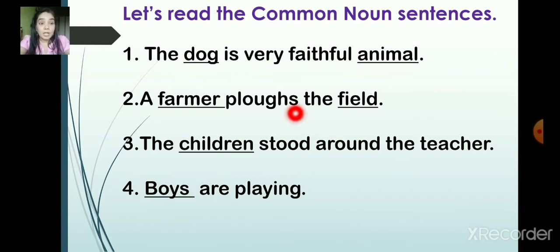And now let's read the common noun sentences. The dog is a very faithful animal. So here the dog, all dogs are faithful animals. The underlined words are common nouns. A farmer plows the field. The children stood around the teacher. Boys are playing. So boys, children, farmer, field, all these are common nouns. All farmers are called farmers, all children are called children, all boys are called boys. This is the common name given to them. We are not giving any particular special name for them.